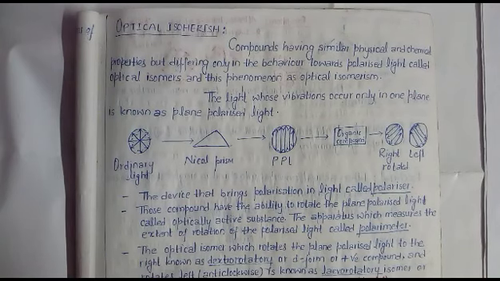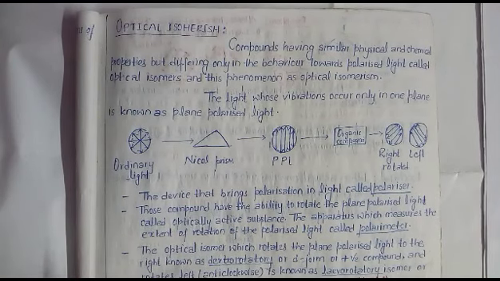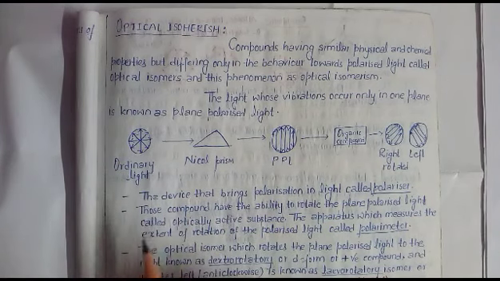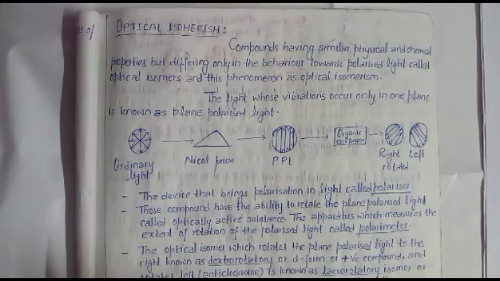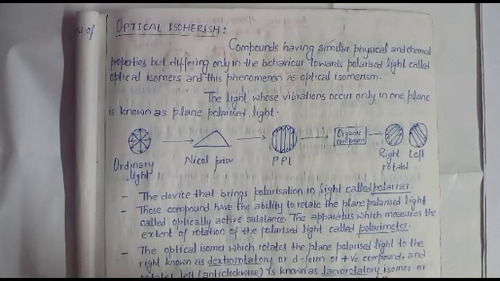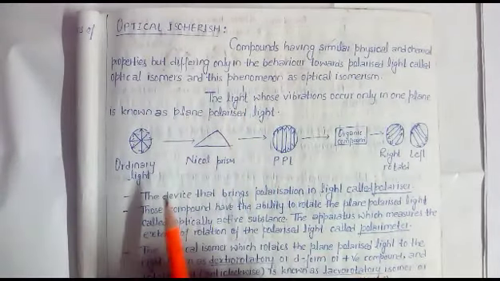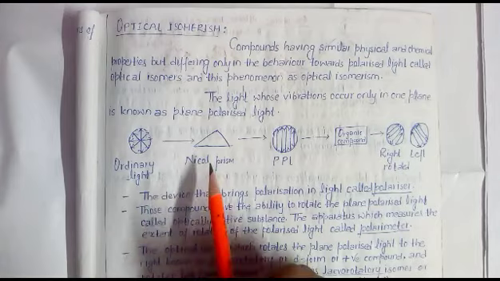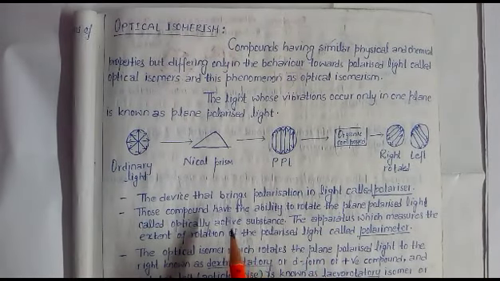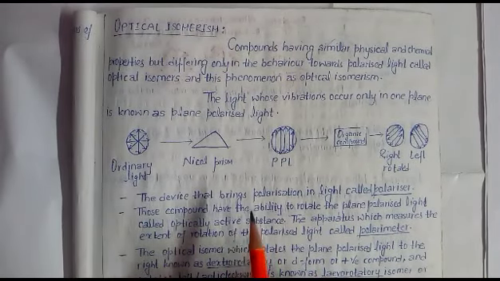Let's start today's topic, and this is optical isomerism. In earlier videos, I have discussed structural isomerism in two parts, geometrical isomerism in two parts, and now we are going to discuss optical isomerism. Optical isomerism arises mainly due to different behavior of atom or group of atoms towards plane polarized light.